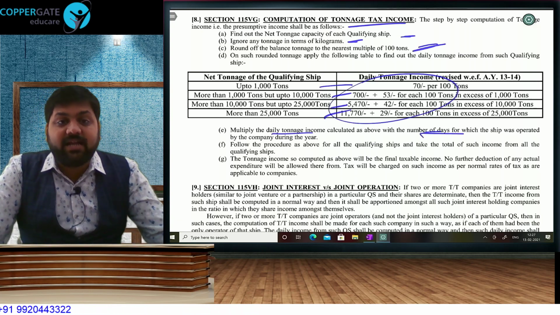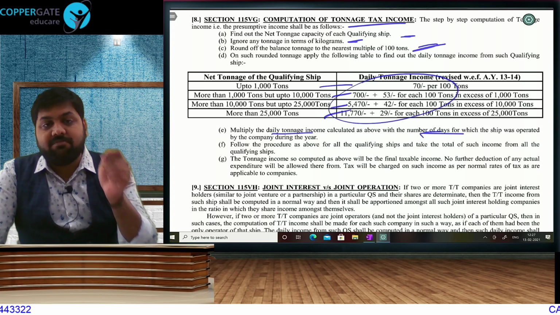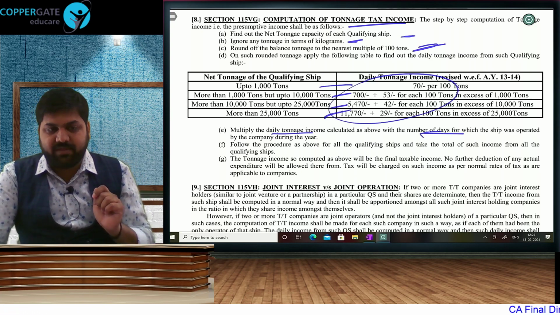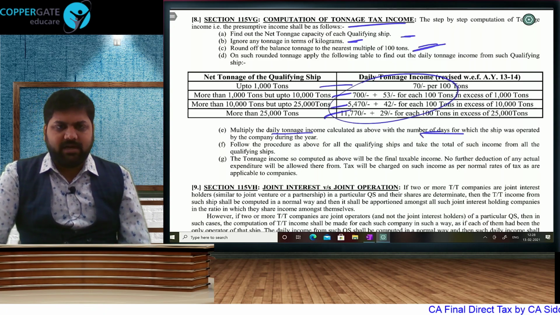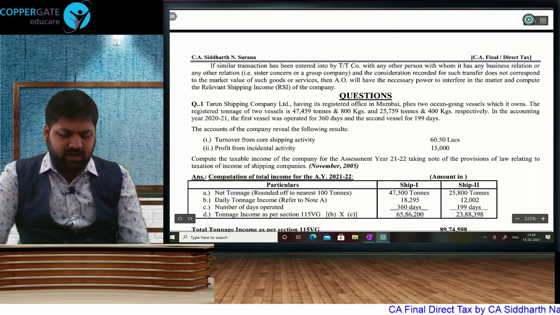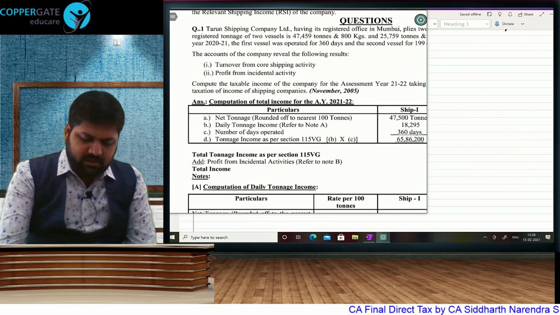If there is any incidental profit, it can be maximum up to 0.25% of the turnover from main activity. If it is more than that, then you will have to take that incidental profit also in your income. And that's your revision of the chapter Tonnage Tax Scheme.